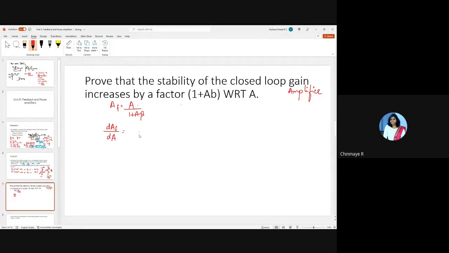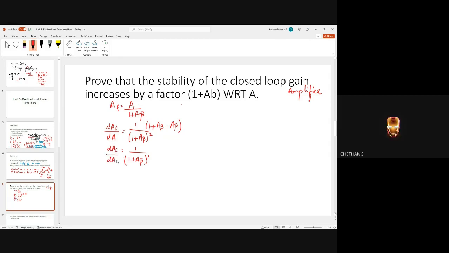Can you please differentiate it for me? This is of the form X by Y, right? Can one of you please tell me what you get? If I differentiate it, then it will be 1 by (1 plus A beta) square into (1 plus A beta times 1 minus A beta), right? So this will be equal to 1 by (1 plus A beta) square. Is this correct?